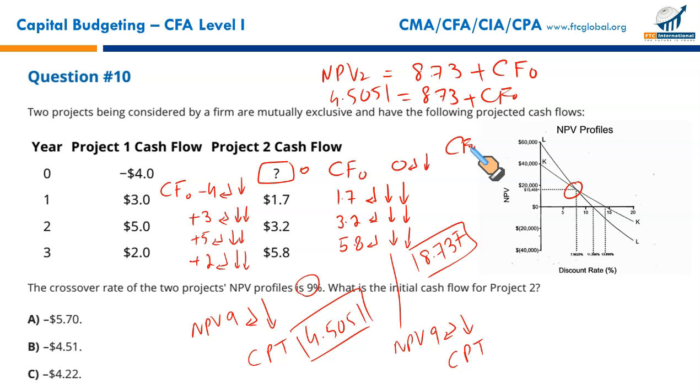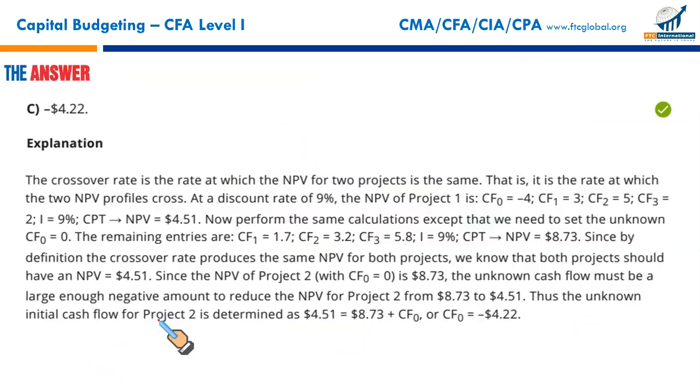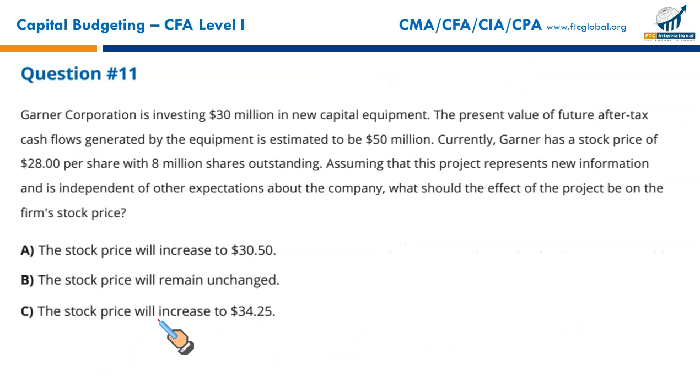Where is my conventional calculator? So it's 4.5051 less 8.73. It gives you negative 4.2249. So that's the initial investment negative sign for project 2, and that matches with option C, and C it is. Next,